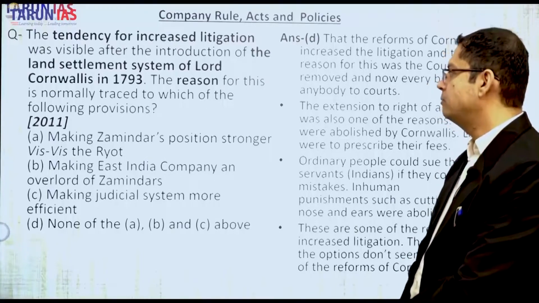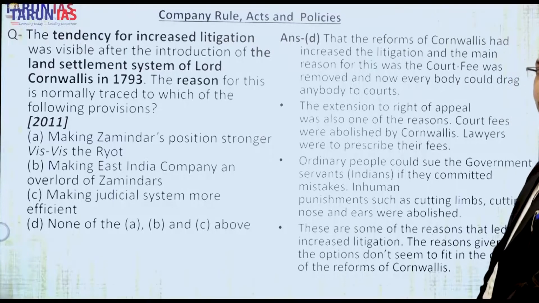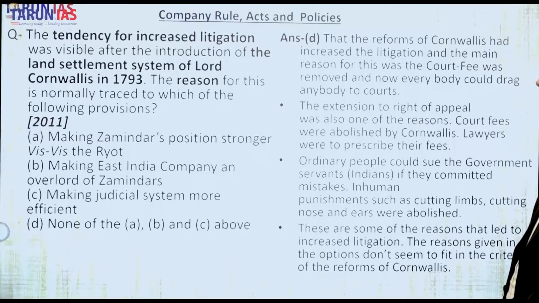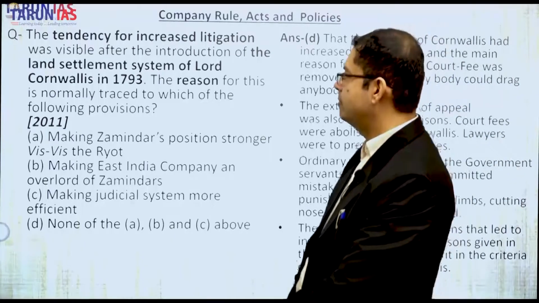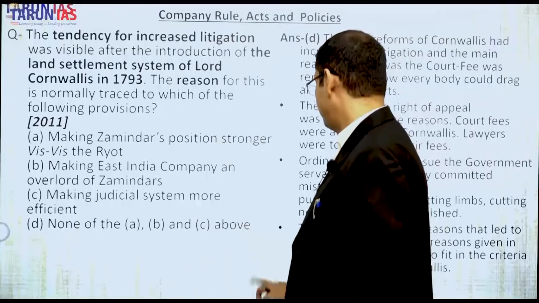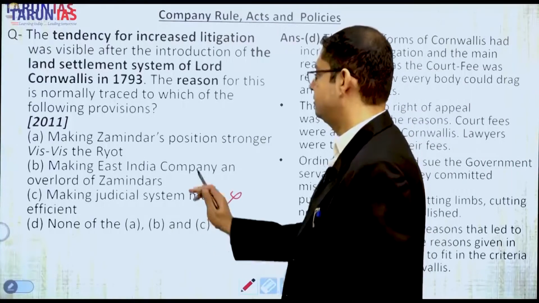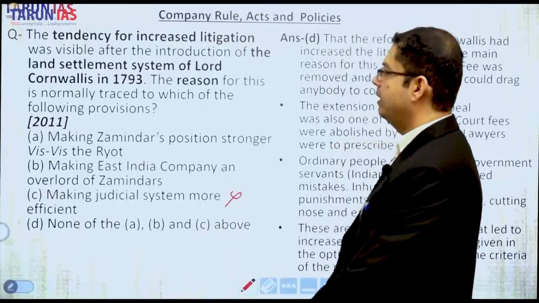A. Making the Zamindar position stronger with respect to the Ryot. Ryot is the individual farmer, the individual peasant. Second, making the East India Company an overlord of Zamindars. Making the judicial system more efficient. Is the judicial system related to Lord Cornwallis's land settlement system? Can that be the motive? The answer is no, it is not, totally. The first is wrong totally. Let's look at the other.